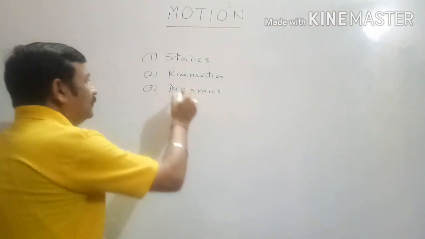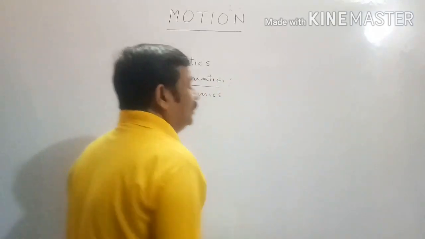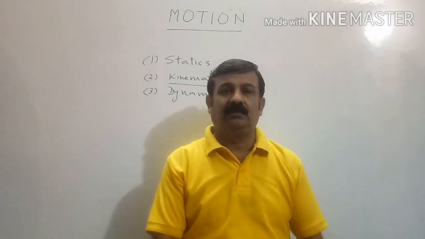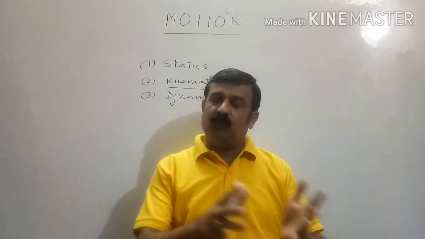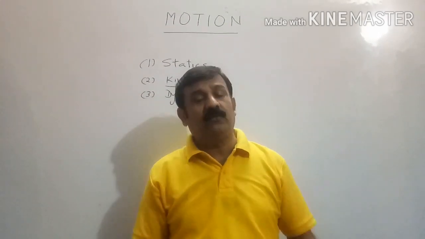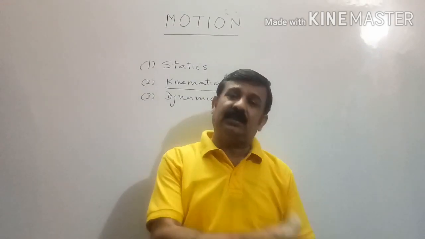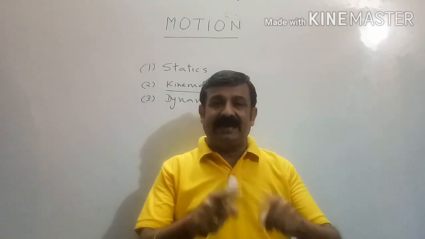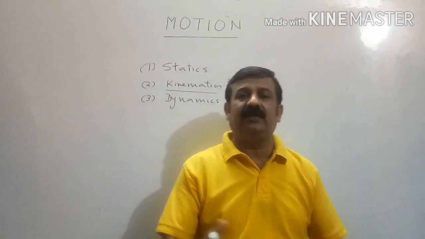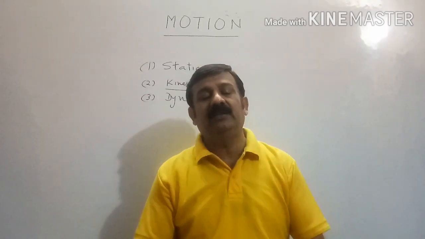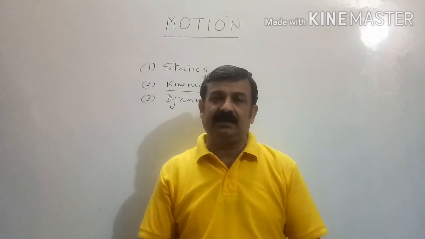Kinematics. It is that branch in which we discuss motion of the body without knowing the cause of motion. How velocity is changing, how position is changing, how acceleration is changing, that we want to know. But we don't want to focus on what is the cause of motion. So neglecting the cause of motion, if we try to measure the different parameters of the body, the branch of physics in which we do so is known as kinematics.